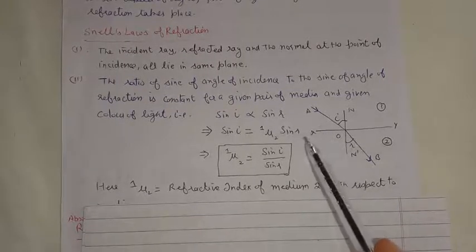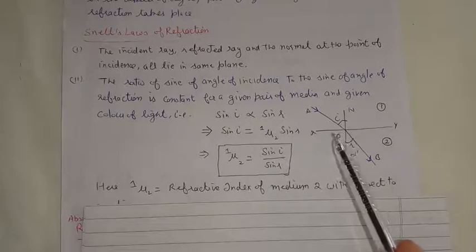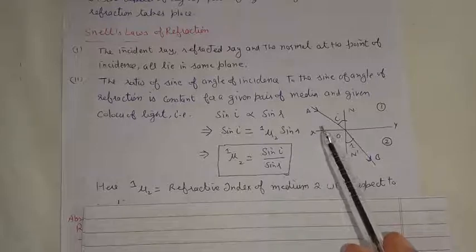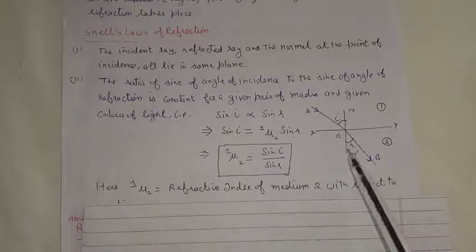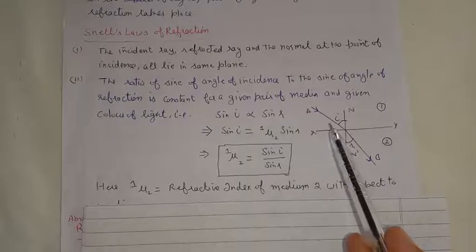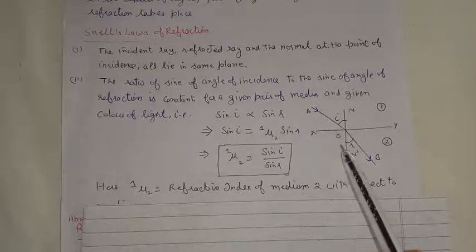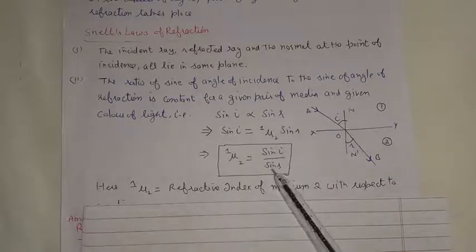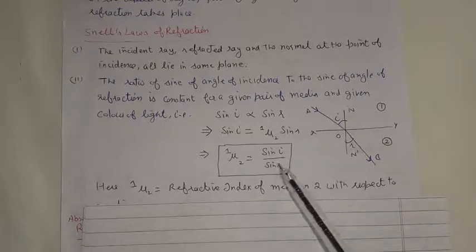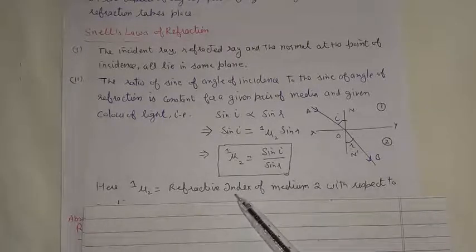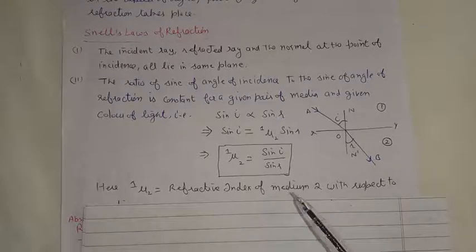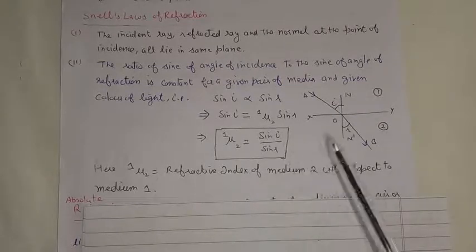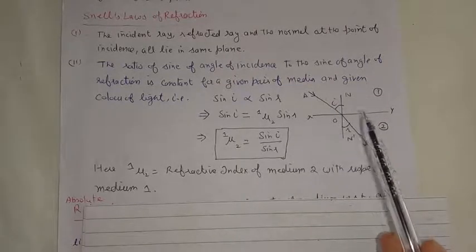This means that if we have, suppose, a glass slab and a ray of light is incident on it at an angle of incidence, suppose 10 degree, refraction takes place, we measure the angle of refraction, then change the angle of incidence to say 30 degree, and again measure the angle of refraction. In these two cases, if we take the ratio of sine I and sine R, the ratio will always be the same, and it will be known as the refractive index of medium 2 with respect to medium 1. We call this the refractive index because light has suffered refraction while going from medium 1 into 2.